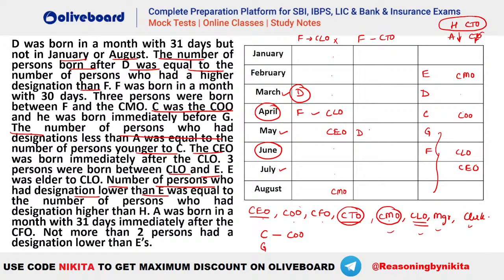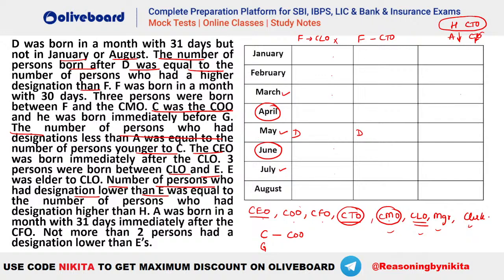तो D तो आपका May में होगा. So this is a fixed information now. ठीक है, तो ये आपका गलत हो गया, that D is born in March, not possible. Okay, so now we will consider all the cases that we can have for D in this May. ठीक है, let's consider. So D in May. अब चलो ठीक है, इसको बनाते हैं. Like let's say D is in May.